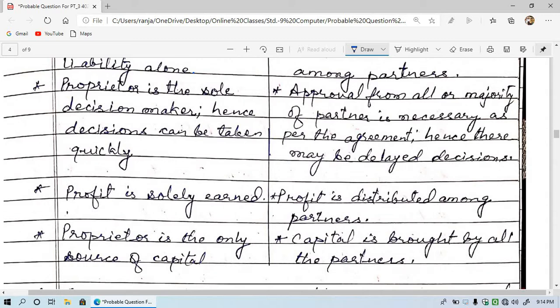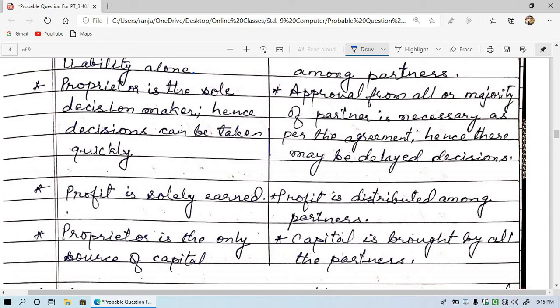Proprietor is the sole decision maker, hence decisions can be taken quickly. Means to say, proprietors have all the authority of taking decisions, and hence whenever there is a requirement of quick decision, it becomes very easy in sole proprietorship.